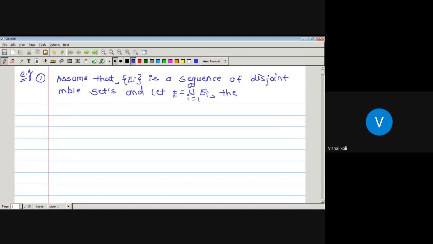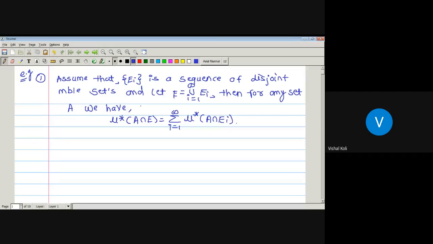Then for any set capital A, we have the outer measure of A intersection E is the summation, i running from 1 to infinity, of the outer measure of A intersection E_i.